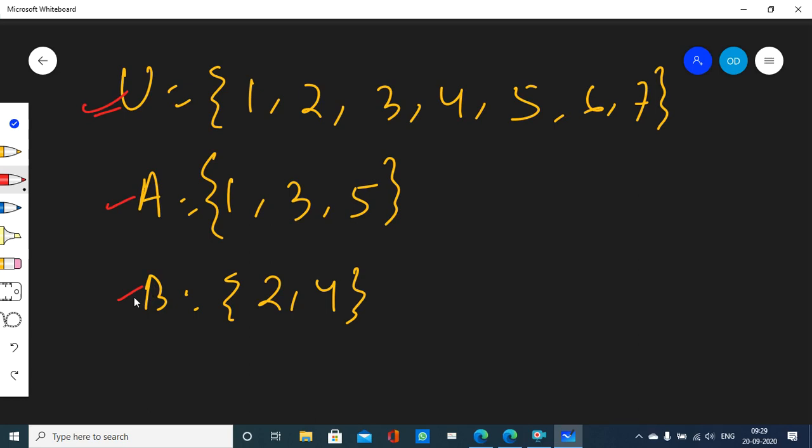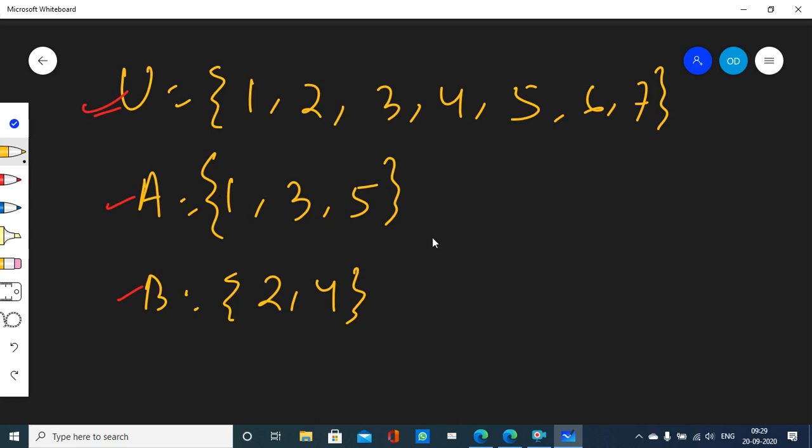Or alternately, you can say that A and B both are subsets of the universal set. You can see for yourself, all the elements of set A come from the universal set, and all the elements of set B also come from the universal set. Are we clear about that? Yes, sir. Okay.